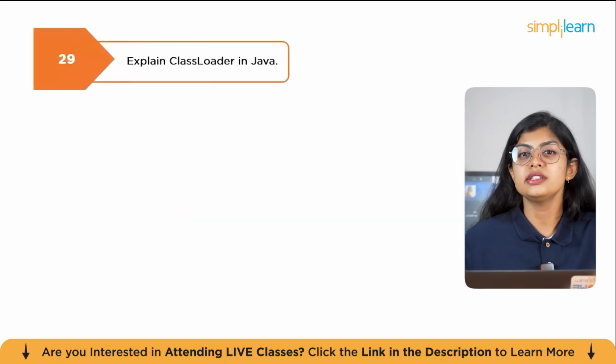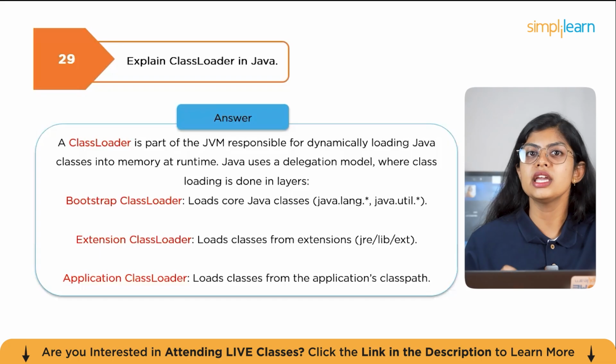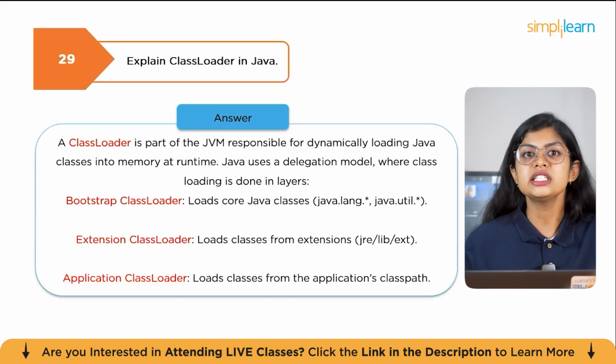The next question is, explain class loader in Java. A class loader is a part of JVM responsible for dynamically loading Java classes into memory at runtime. Java uses a delegation model where class loading is done in layers. The first layer is the Bootstrap class loader, which loads core Java classes.